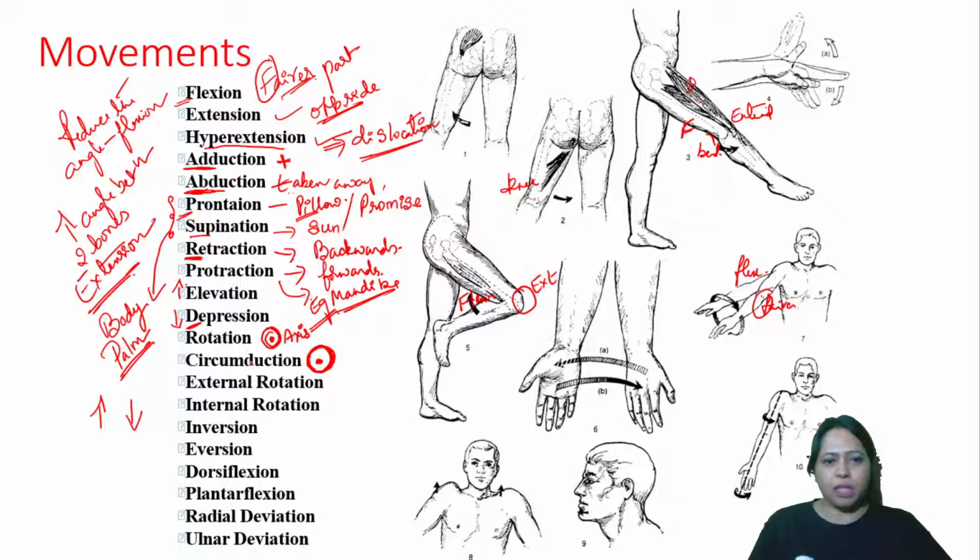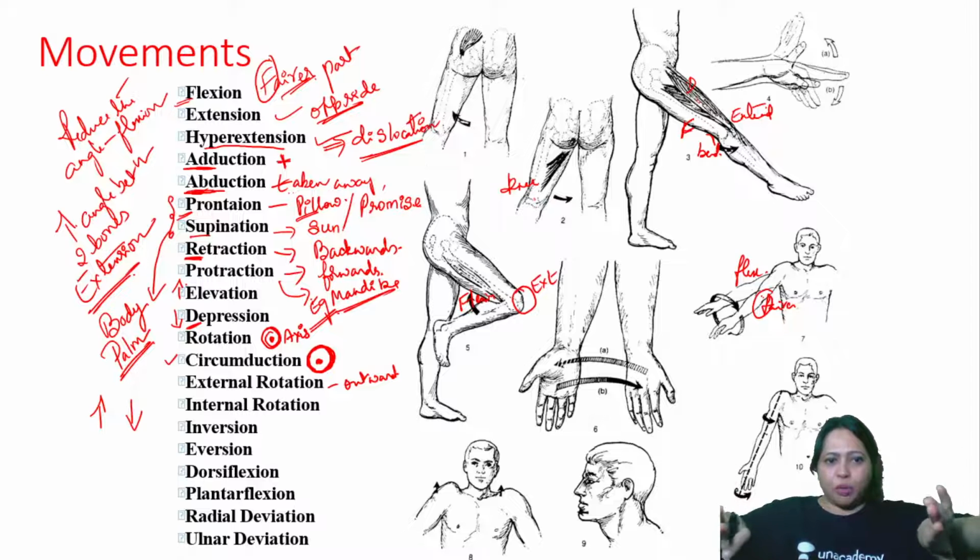Okay. So this is circumduction. Next, you have external rotation. External rotation is outward rotation. You can turn your palm outward like Bharatanatyam dancers. You can turn your palm outwards. You can turn it inwards. So outward is external rotation. Inwards is internal rotation. So outward, inward.